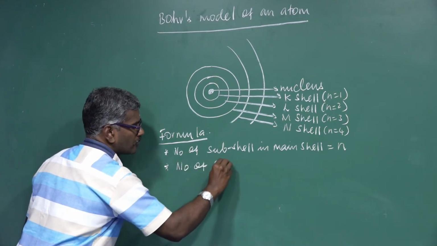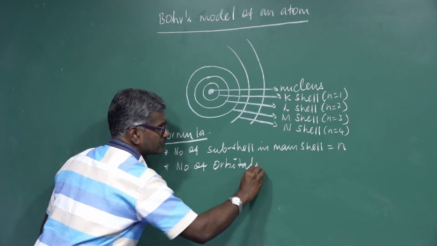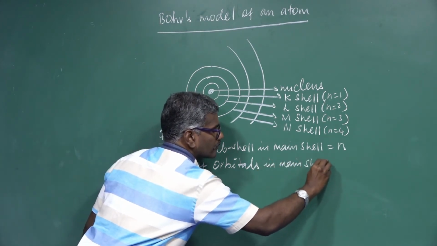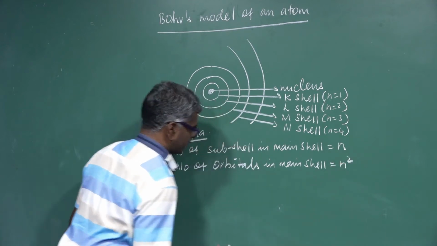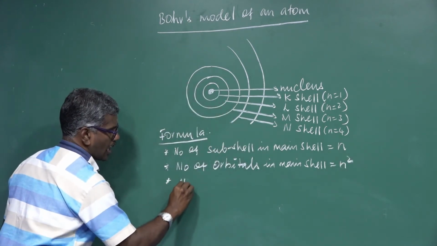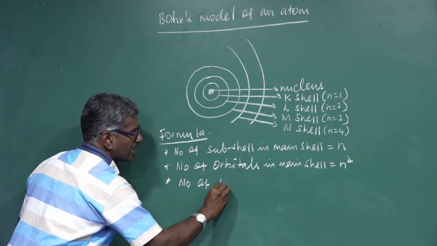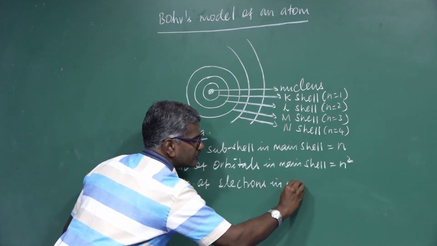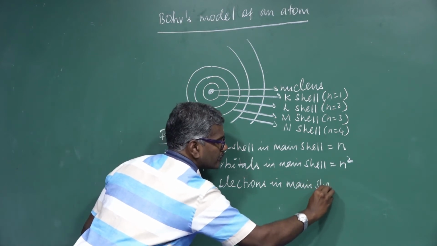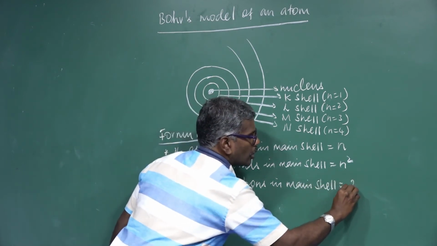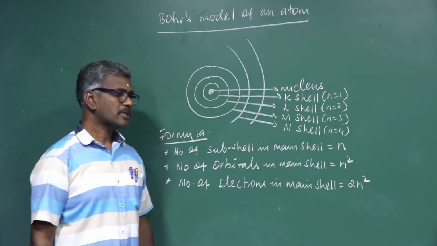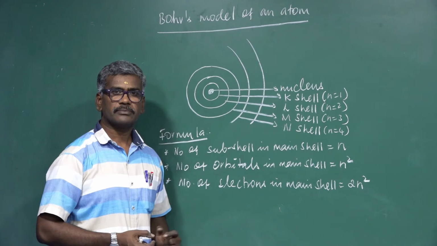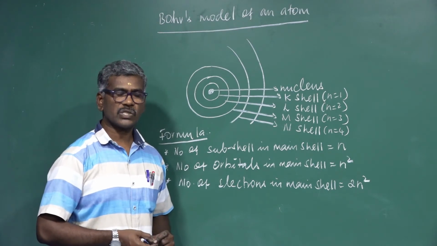Number of orbitals in main cell: n squared. Number of electrons in main cell: 2n squared. This formula is very important, may be asked for 1 mark in theory or NEET, etc.